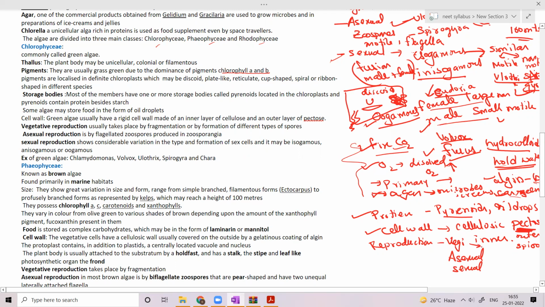By mitotic division, the spores are produced and those are called vegetative spores. They grow into the new algae. Asexual reproduction is by flagellated zoospores produced in zoosporangia. Zoosporangia is a fruiting body in which zoospores are produced.